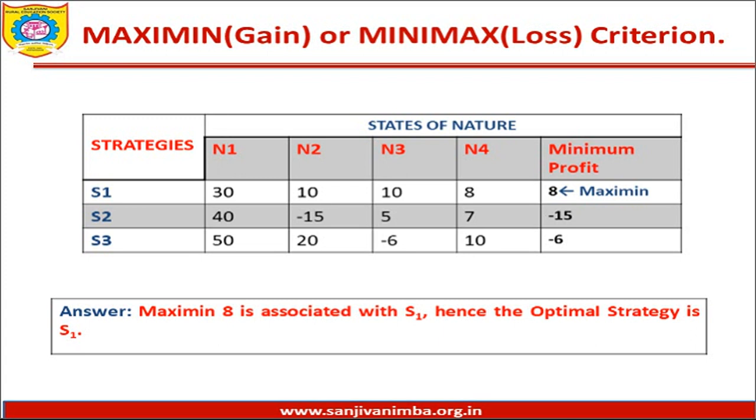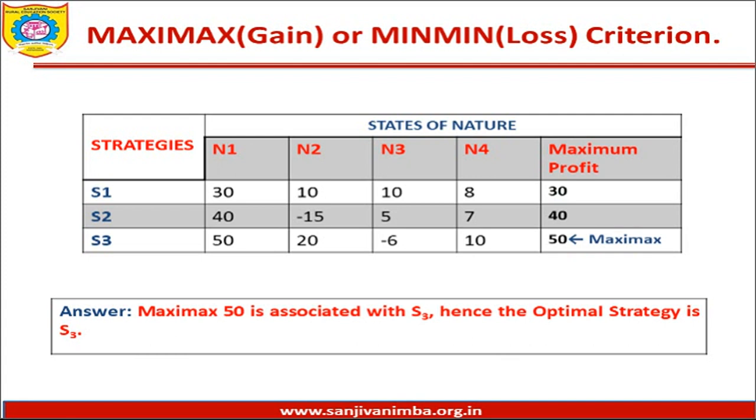If it is a profit table, you have to use a maximin criteria. If it is a loss table, you have to use a minimax criteria. In this problem, as it was a profit table, you used maximin. When using maximin, you have to find the maximum of minimum. Firstly, strategy-wise, identify the minimum value, and then among those values identify the maximum one, and the strategy corresponding to that maximum is your strategy. I hope you have understood the same. If yes, then let us move towards technique number 2.